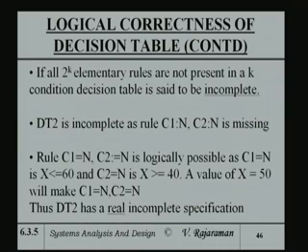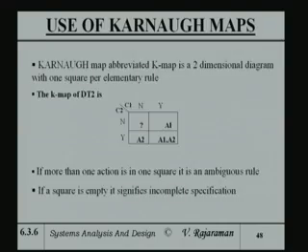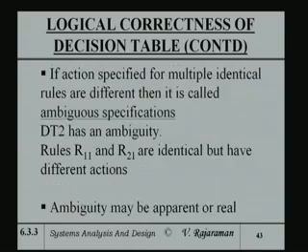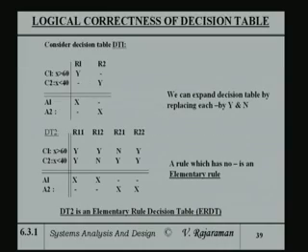If 2 to the k elementary rules are not present, then it is incomplete. DT2 is incomplete because there is no specification of no. It is a missing one. Okay. Like in this case, if you count the ones and see, you find that the no is absent, because SS is there, yes no is there, no S is there, SS is there.